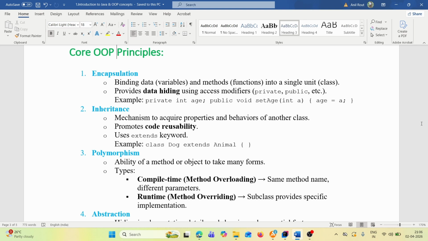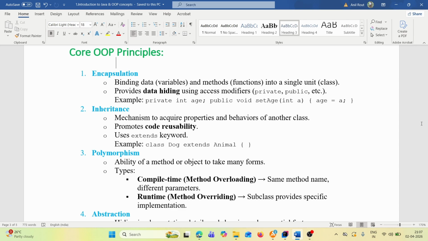It uses the extends keyword. Let's say class A extends class B. That means B is the parent class and A is the child class. With extends, it will get all the properties of the parent class. For example, class Dog extends Animal. So Dog is the child class, Animal is the parent class.